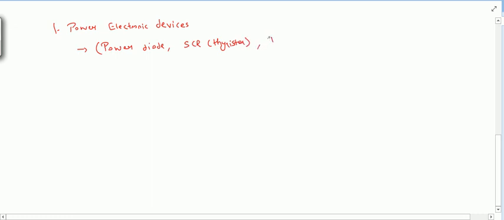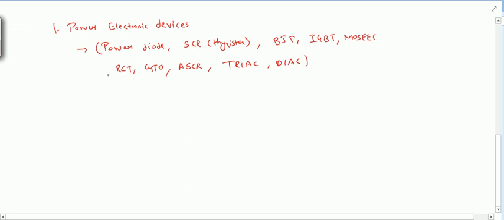and then the transistor family. So we will see BJT, IGBT, MOSFET, and also RCT, GTO, ASCR, asymmetrical SCR basically, and TRIAC, DIAC. These are all the power electronic devices. We will see them one by one.